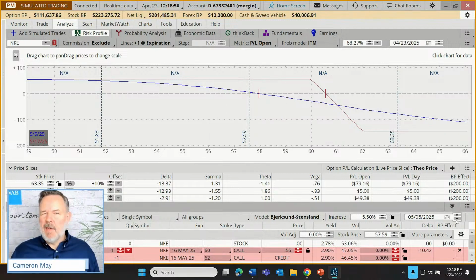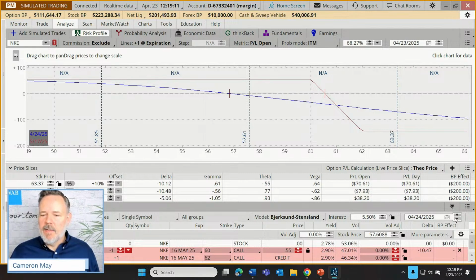Actually, maybe there's an easier way to see this happening. We can make the change using a little calendar. We can also just use the plus and minus arrows here. So let's peel back to today.